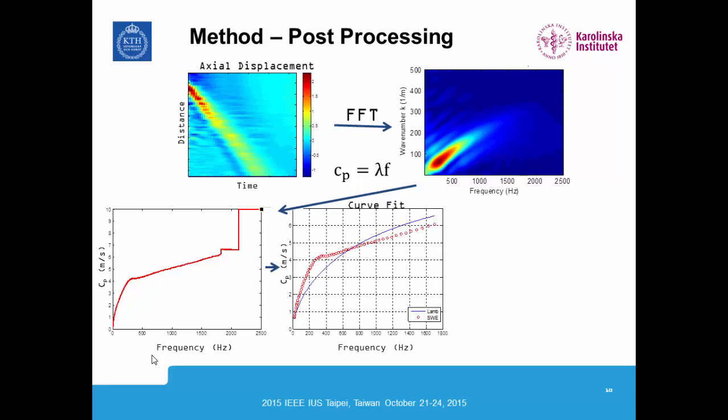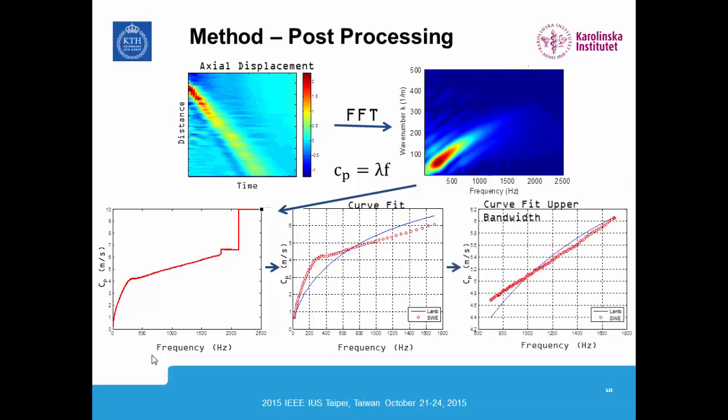And we curve fit our model of the wave propagating through the thin plate to our phase velocity curve. We do a secondary curve fit by measuring the full bandwidth of our phase velocity curve and dividing it by 2, and we call this the upper bandwidth curve fit. And we have shown that we get a much better shear modulus estimate compared to mechanical testing when we do so.